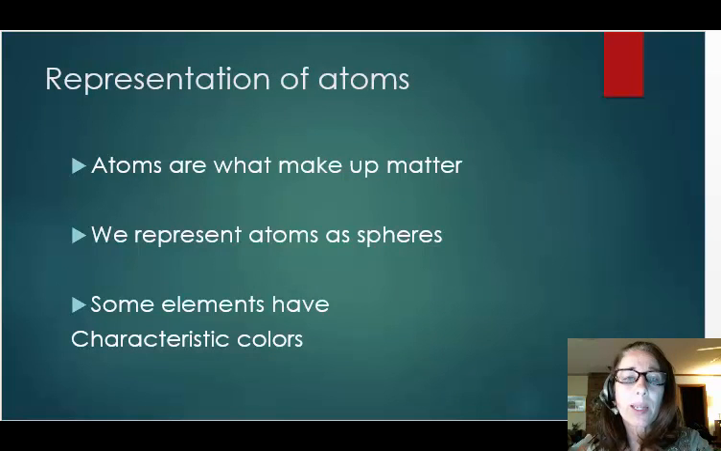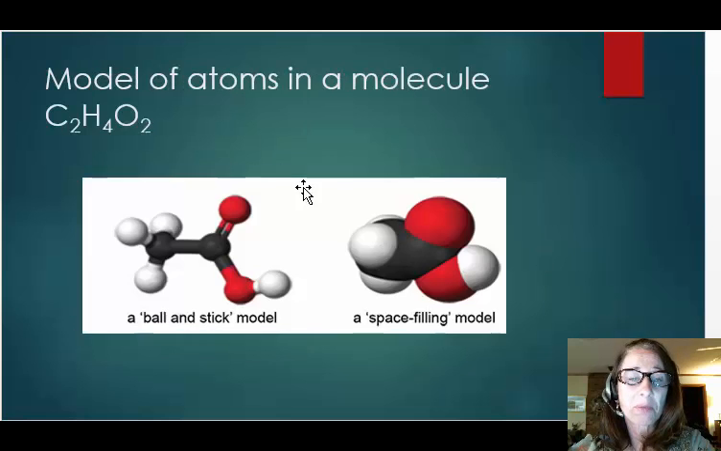Before we go any further, let's talk about atoms for a minute. We will address atoms in more detail later, but it's useful to say that atoms make up matter. We use spheres to represent atoms in models, and some elements have their own color. In this model of the molecule acetic acid, or C2H4O2, we see that carbon is black, oxygen is red, and hydrogen is white. Atoms of the elements carbon, hydrogen, and oxygen show up in thousands of chemicals.